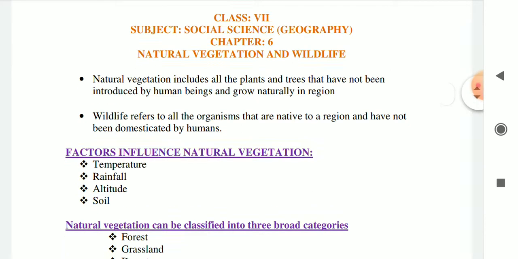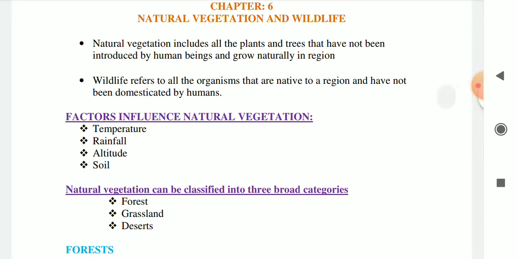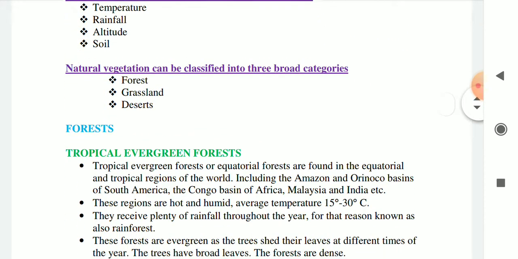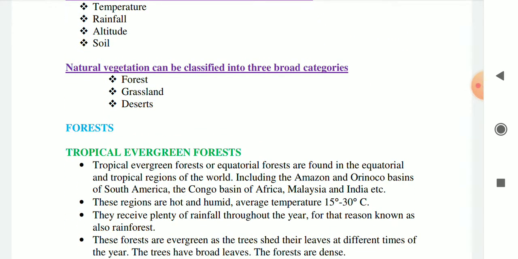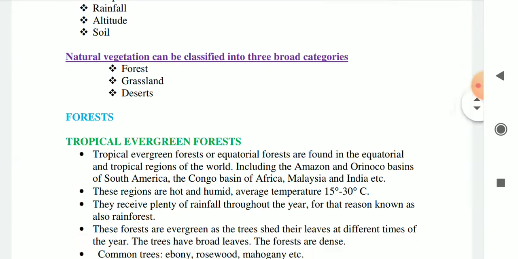Okay, and some factors influence natural vegetation. Those factors are temperature, rainfall, altitude, which means height, and soil. And natural vegetation can be classified into three broad categories, which are forest, grassland and desert. Now we will discuss in brief one by one.